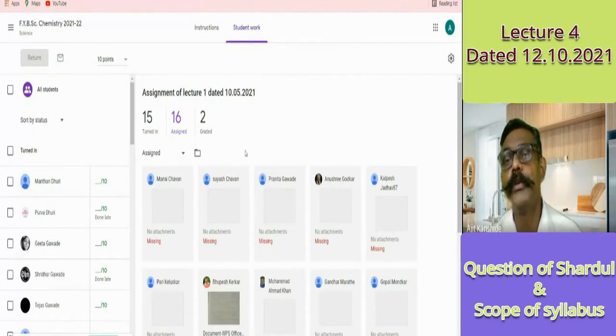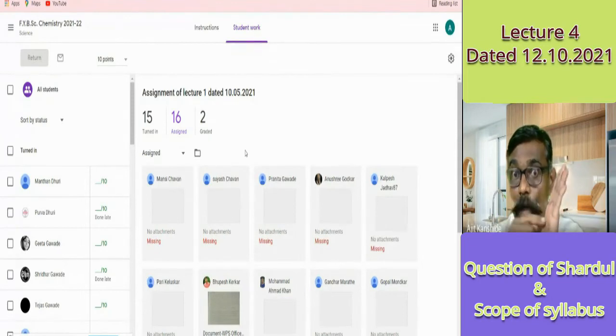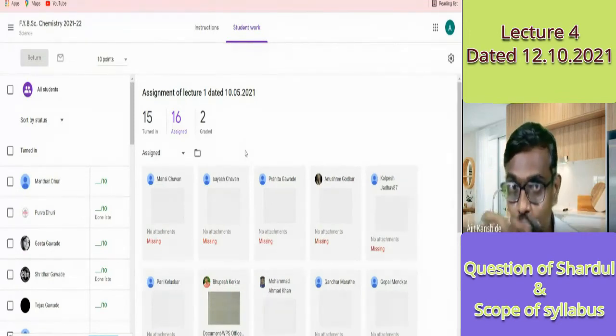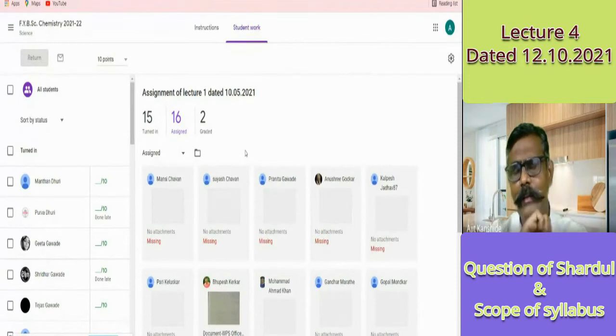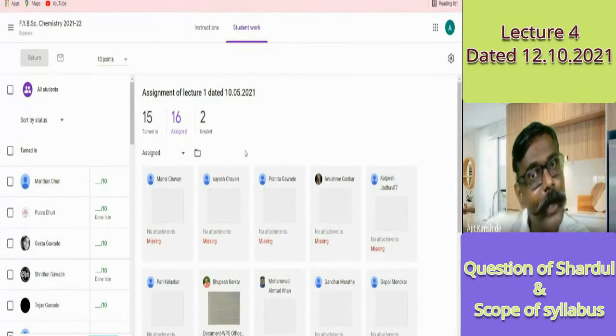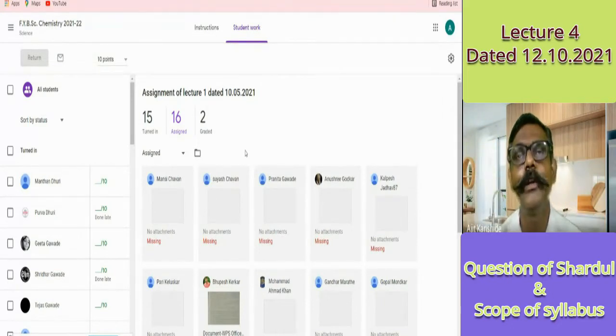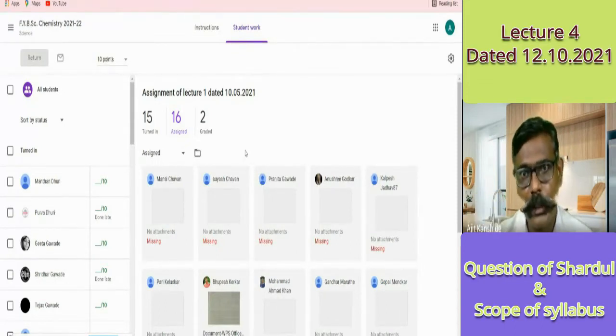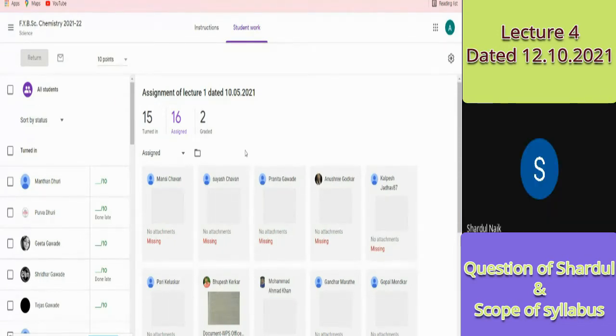Okay, so Shardul had a question: how can you come to know whether you have submitted or not? If the hand in button is still pending, then you have not submitted. If it is not there, then you will come to know submission is done. You will also get the timing. It means you have submitted. There is no chance that what you have given will go elsewhere. It will come properly in Google Classroom, in the account, the Gmail ID with which you logged in. The correspondence will be with that. Shardul, did you get the point? Yes, sir.